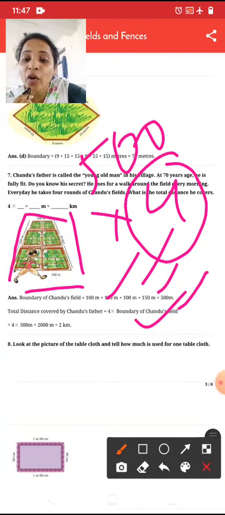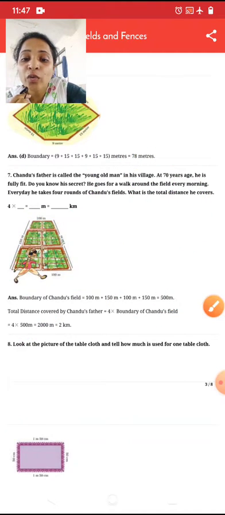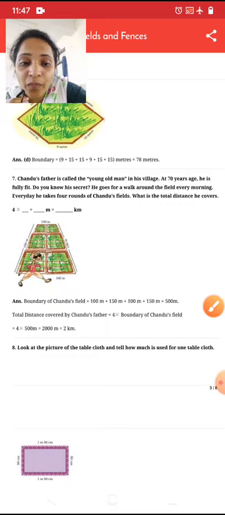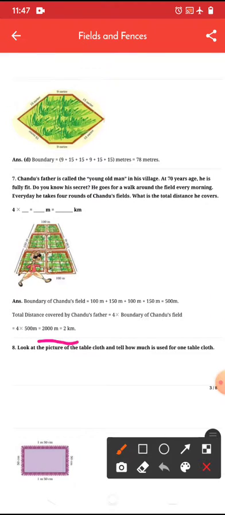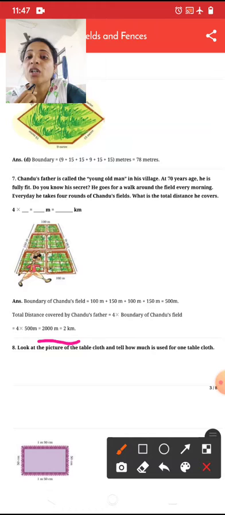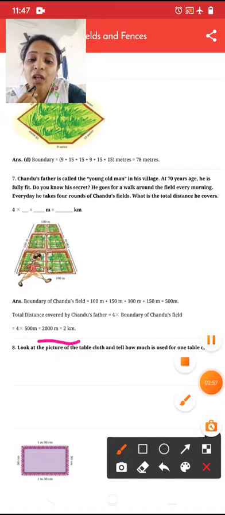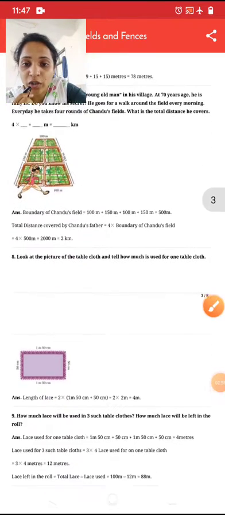That's 4 into 500 meter equals 2000 meter equals 2 kilometer. So daily Chandu's father walks a distance of 2 kilometers. Daily he goes on a walk for 2 kilometers. Okay, now let's move to the next question.